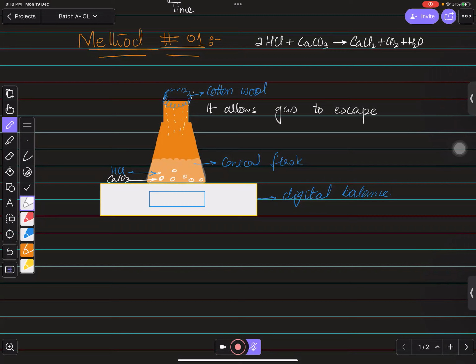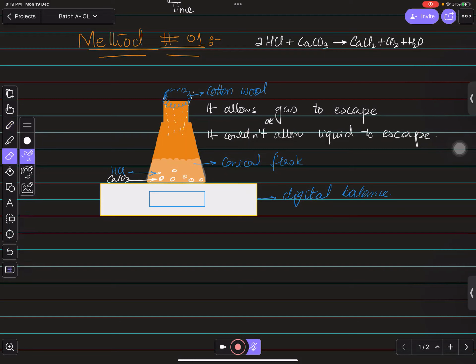And also it does not allow liquid to escape, right? You need to remember the use of cotton wool over here, why we are using cotton wool. So the liquid inside will stay inside the conical flask, but the gas can escape, right? So definitely when the gas escapes from here, the mass is going to decrease. So until the mass becomes constant, you need to do this reaction, right?